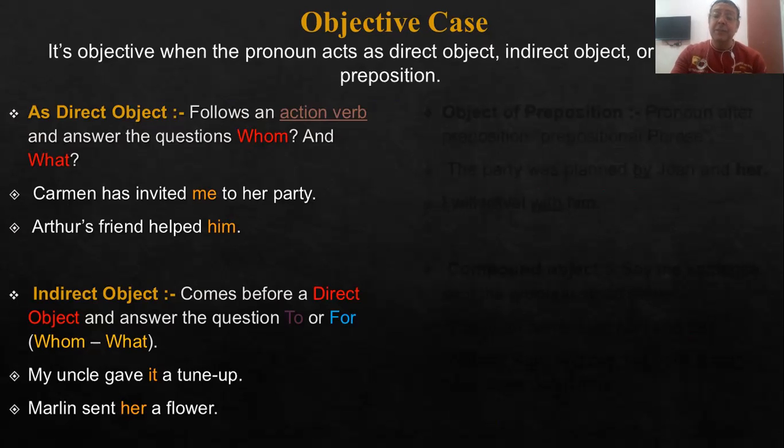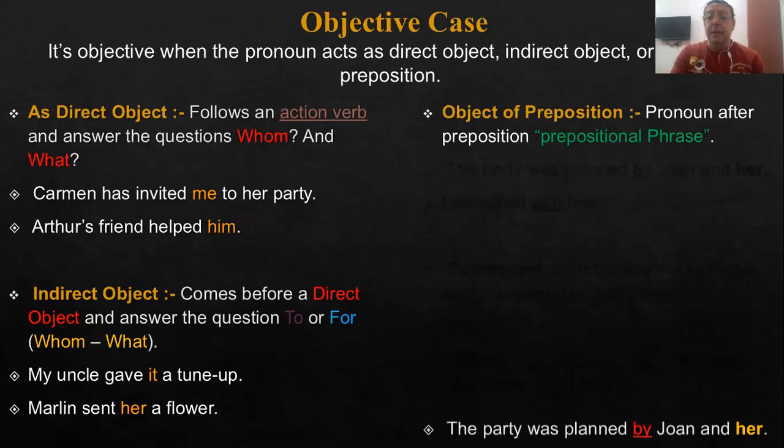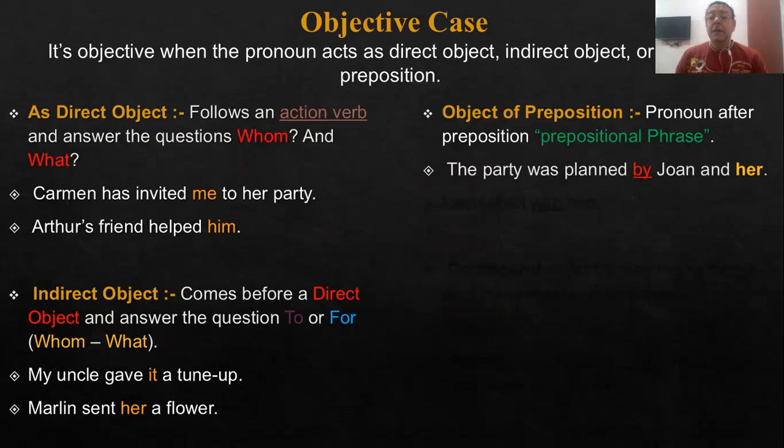Okay, what about if it is the object of a preposition? Yes, in this case, we also should put it in the objective case. Example: the party was planned by Joan and her. So her is the object of the preposition by, just like Joan. I will travel with him. So him is the object of the preposition with.